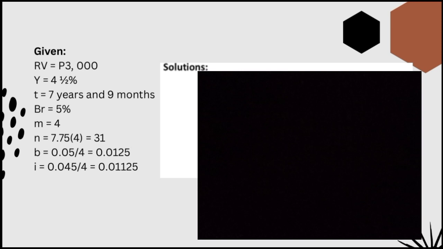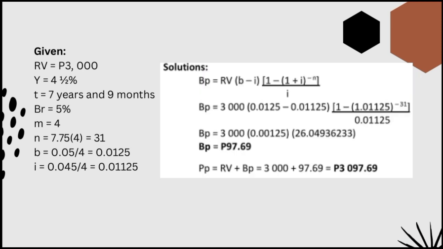It is a yield rate per interest period. So Y divided by M. So our Y is 4.5%, which is 0.045 divided by our M, which is 4, is equal to 0.01125. So, let's proceed to the solutions.